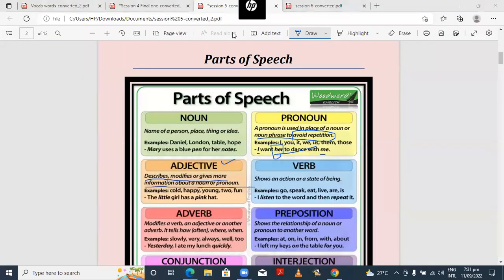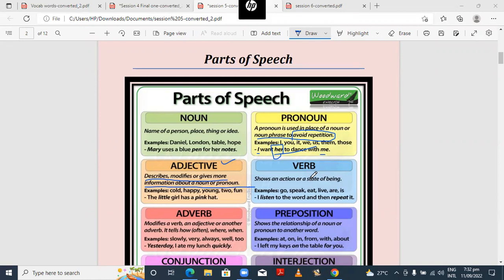Try to use those adjectives to describe personality. You can say, your versatile nature inspires me. Your exquisite nature inspires me. Like that. Your diligent nature inspires me. You can explain people. Most of the time we use adjectives to explain the personalities of people. So it will help you a lot if you go with advanced adjectives.